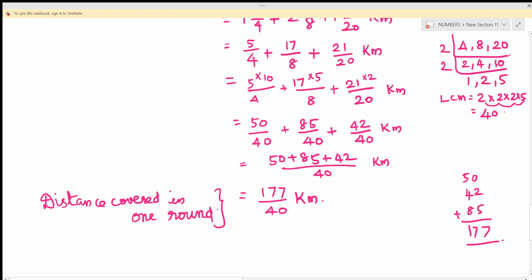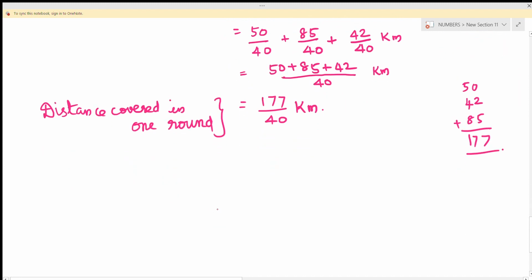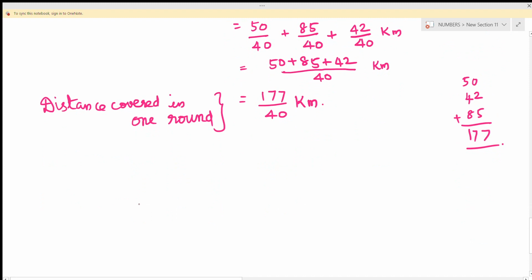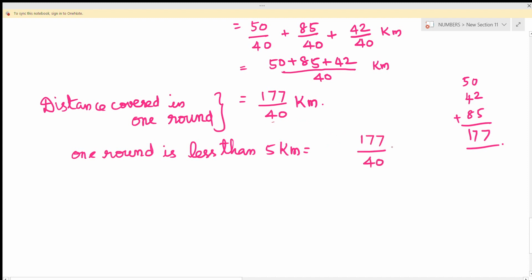Now we want to find how much one round is less than 5 kilometer. So we are going to subtract the distance covered in one round from 5.